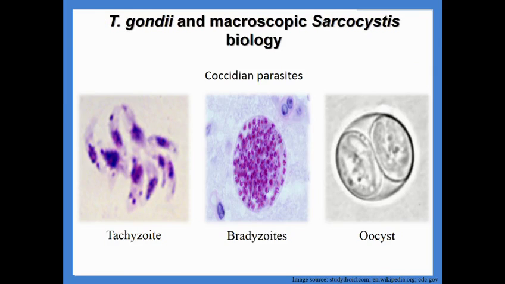But to manage and or mitigate these diseases, we need to know much more than just why they're important. We need to know about their biology and about their epidemiology. And both parasites are very similar in their biology. They're both coccidian parasites of felids, and they have three infective stages in their life cycle: the tachyzoite, the bradyzoite and the oocyst, each of which is pictured here, although the centre picture is actually a tissue cyst with many bradyzoites inside.